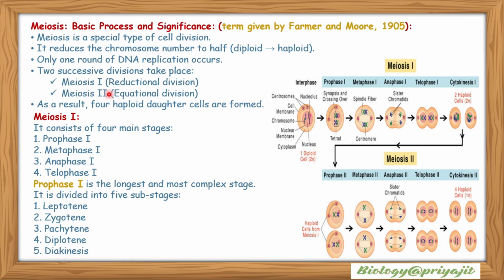The first one is meiosis 1, reductional division, and secondly, meiosis 2 or equational division. As a result, four haploid daughter cells are formed. Meiosis 1 consists of four main stages: prophase 1, metaphase 1, anaphase 1, telophase 1. Prophase 1 is the longest and most complex stage. It is divided into five substages: leptotene, zygotene, pachytene, diplotene, and diakinesis.